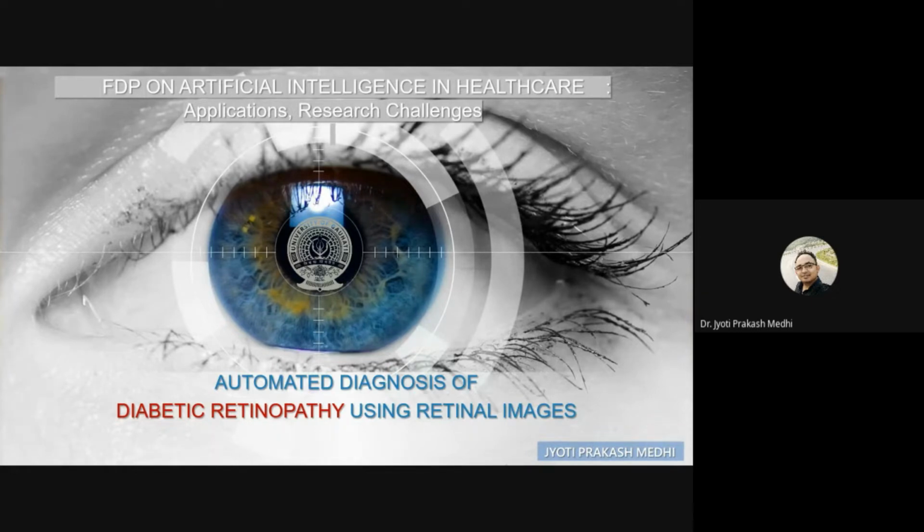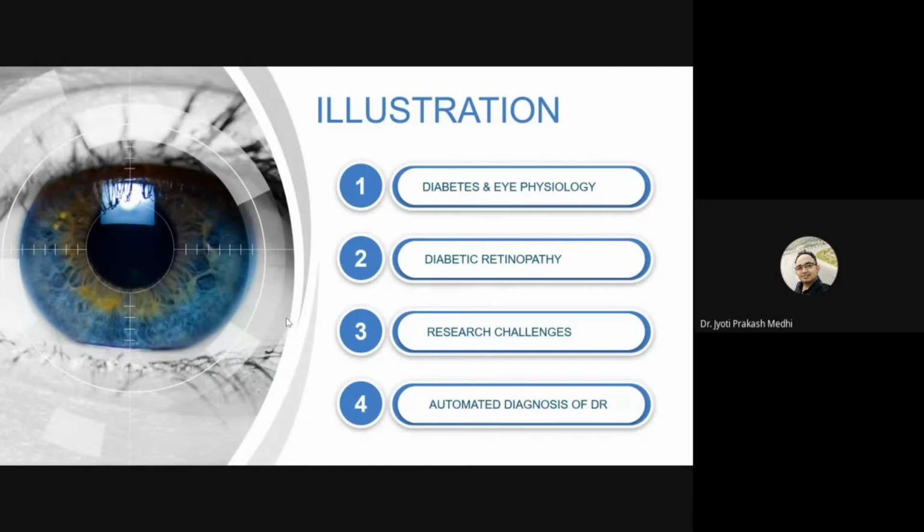So to start with retinal imaging or retinal image analysis, we would be discussing these topics: what is diabetes and what is its physiology, and then we'll go for diabetic retinopathy, and then what are the various challenges we face, and what are the research opportunities that we can find in this platform, and then finally automated diagnosis of diabetic retinopathy.